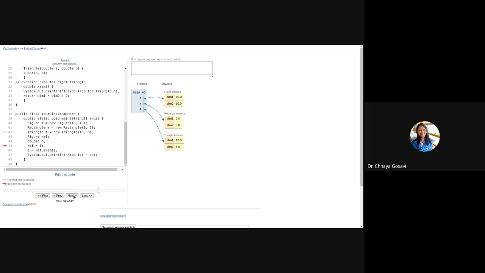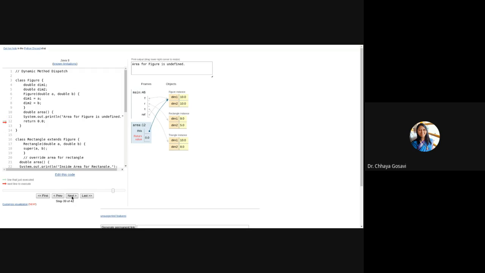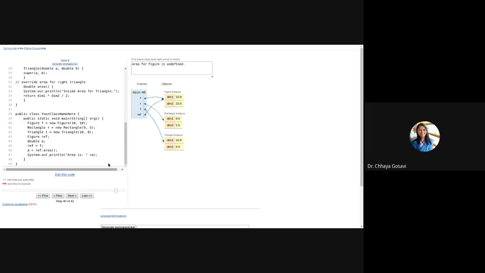Now we create a reference ref and it is pointing to Figure. ref is a reference of class Figure, and here it is referring to the Figure instance only, and when it calls ref.area, it will call the area method of class Figure, and it is saying area of figure is undefined and complete.